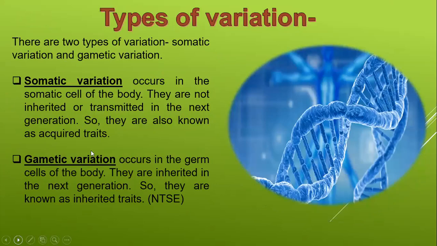Next slide. Type of variation. Okay, type of variation. So variation is a small difference, as already told by Arjun. We have two types of variation, somatic variation and gametic variation. Can anybody tell me how many pairs of chromosomes are present in our body? How many pairs of chromosomes are present in human beings?